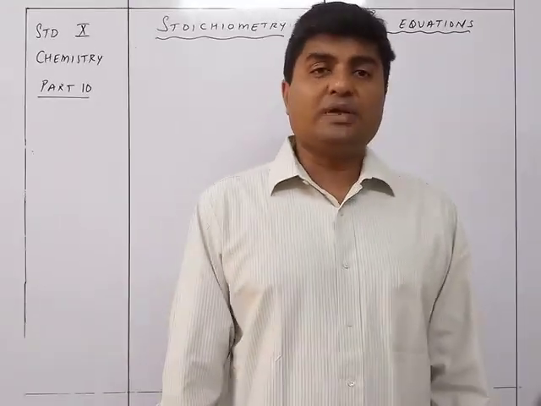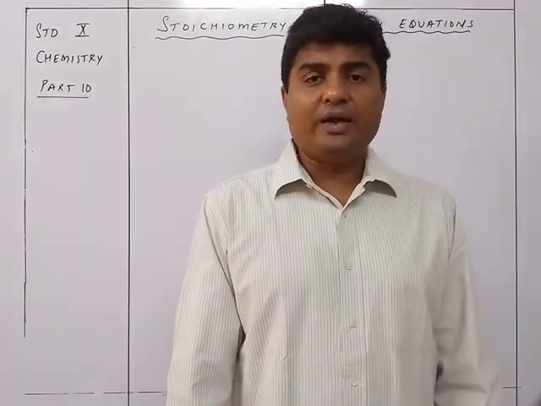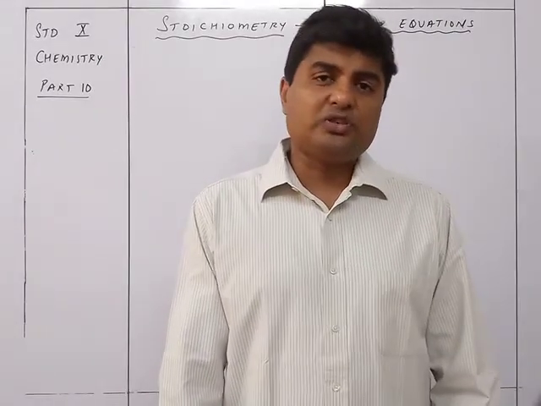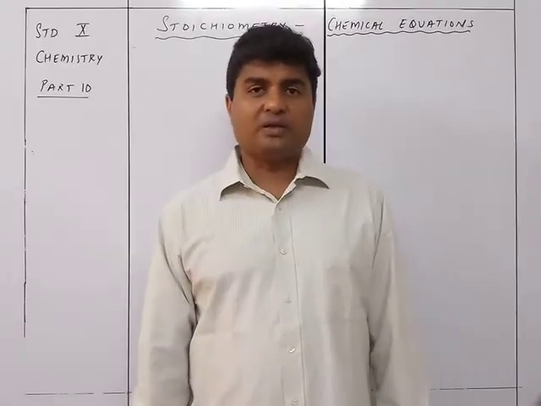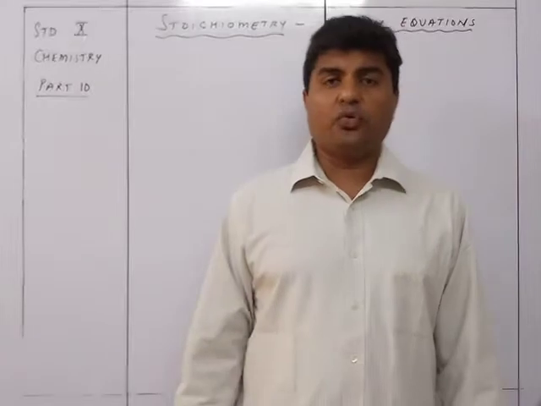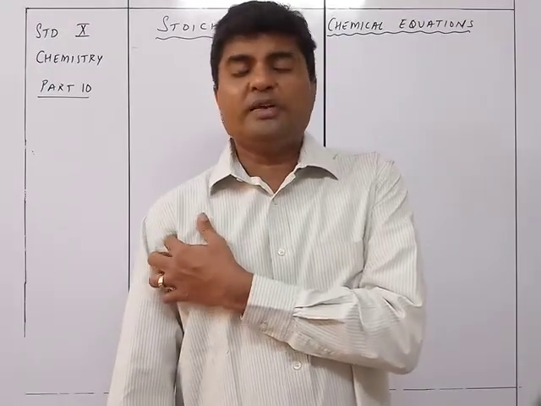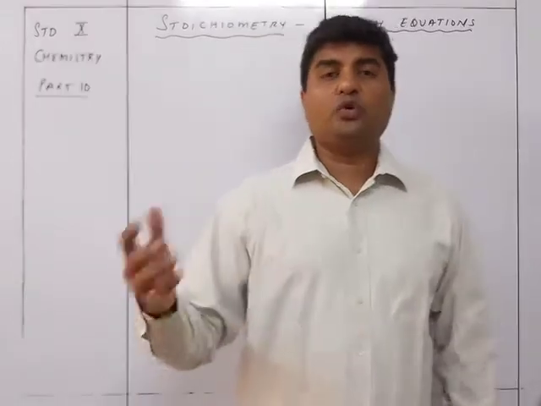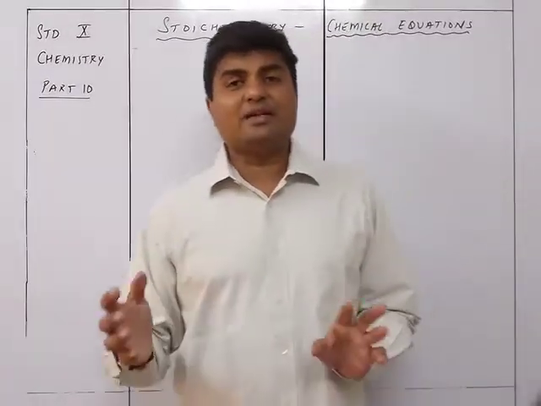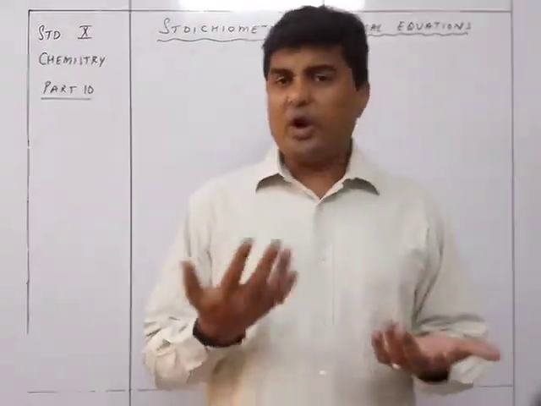Like if they tell you that methane is burned in air, already in the organic chemistry part we are learning that methane is CH4 and burning in air means O2. So CH4 plus O2 will give me CO2 plus H2O. So the resultant things are known to me. They may not give you this thing.